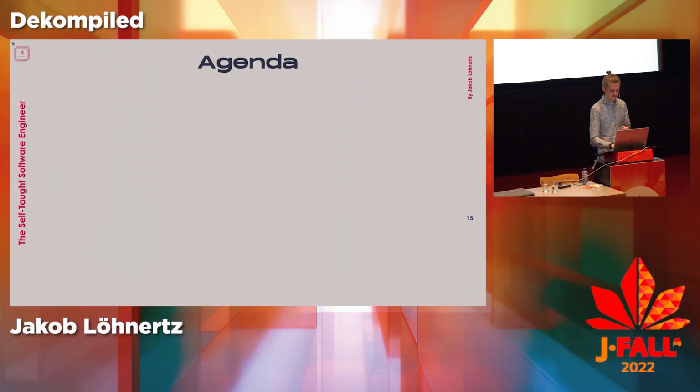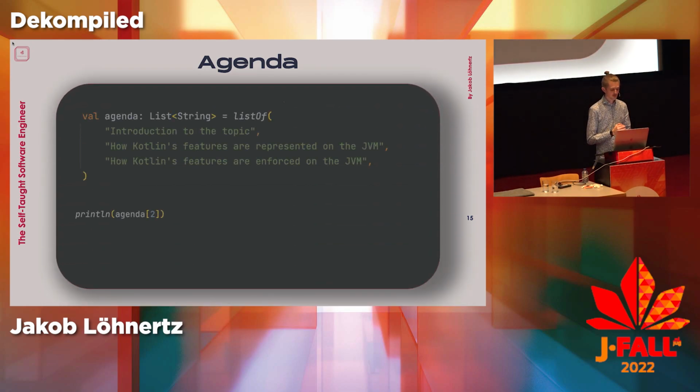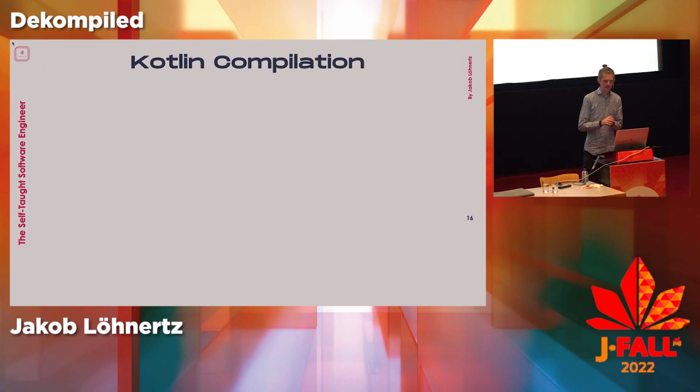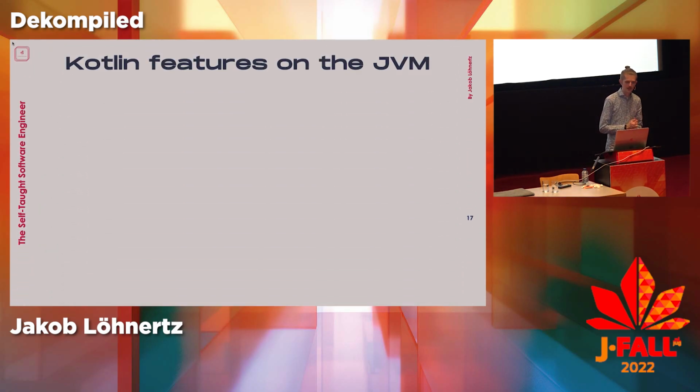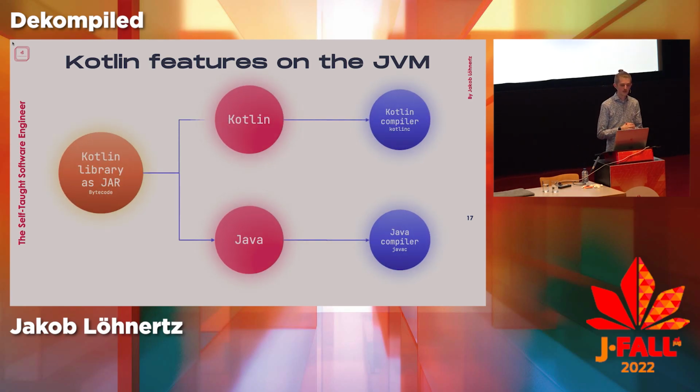Right, then let's look at how Kotlin's features are enforced on the JVM. If you look at something like this right here, which is the field that it compiles to, as I said, this is still a nullable type, right? This is not non-nullable. So let's imagine this example: we have a Kotlin library distributed as a jar. So we just have the bytecode, no source code anymore. We can, of course, now use this from within our own Kotlin application or from Java.